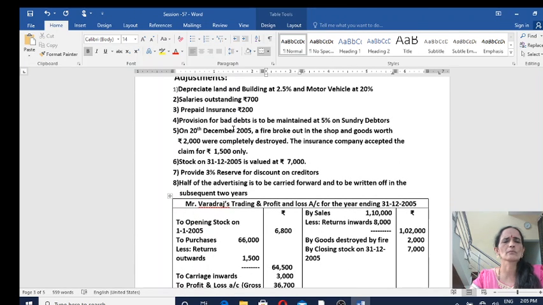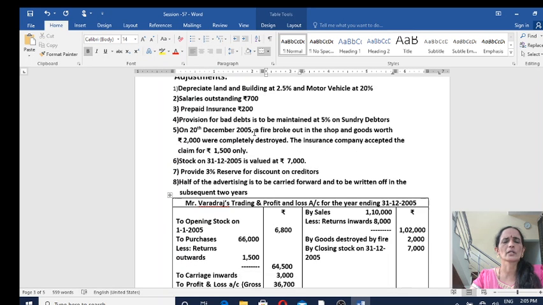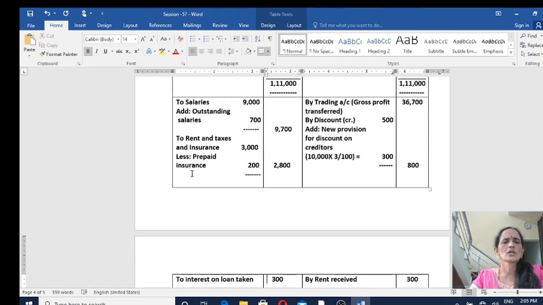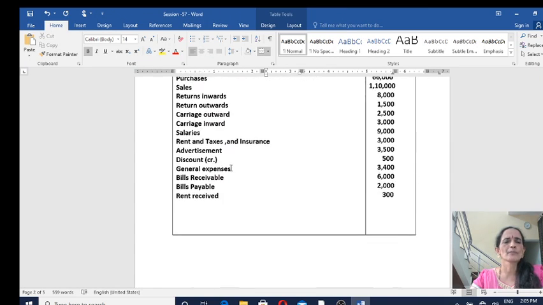Go through the question. Prepaid insurance 200, that must be deducted. So less prepaid insurance 200. So to the outer column 2800. This prepaid insurance is an asset. So it must come on the asset side of the balance sheet. Hope it is clear.